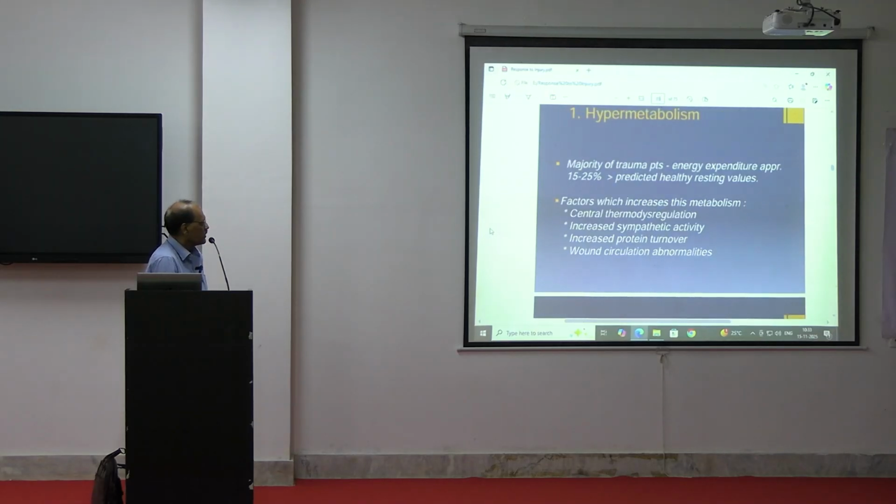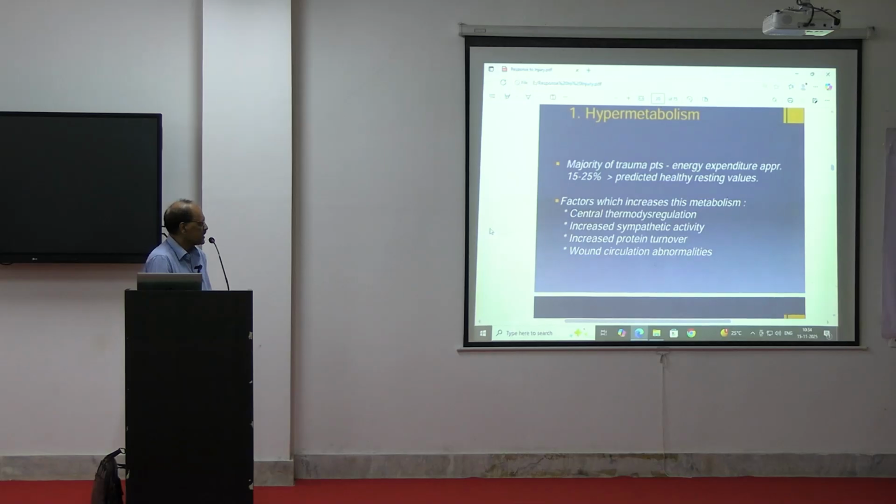Then there will be the hypermetabolic phase. What is the hypermetabolic phase? It occurs in the majority of trauma patients. The energy expenditure is usually approximately 15 to 25% more than the predicted healthy resting values.